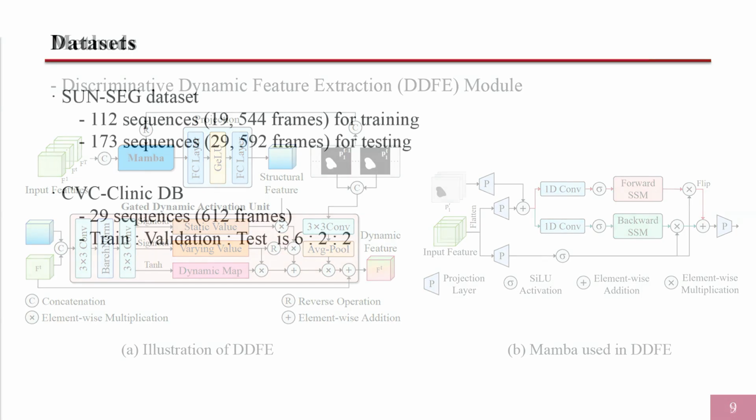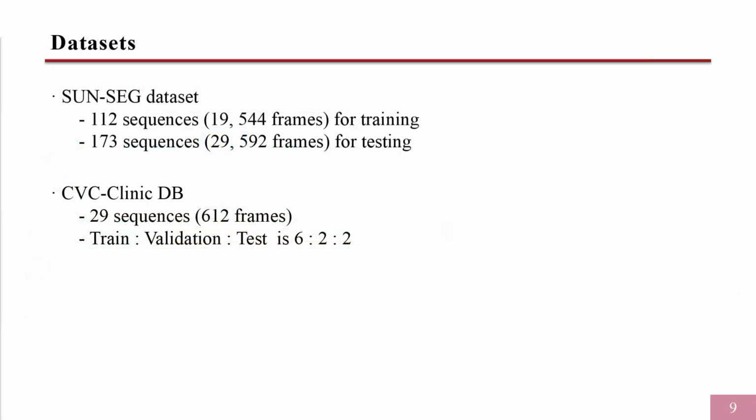We evaluate our method on two public video polyp datasets. SunSeg dataset is a large-scale polyp video dataset with dense semantic annotations. CVC-ClinicDB is a simpler polyp dataset. While it is not primarily designed as a polyp video dataset, its sequential frames offer short-term temporal information.